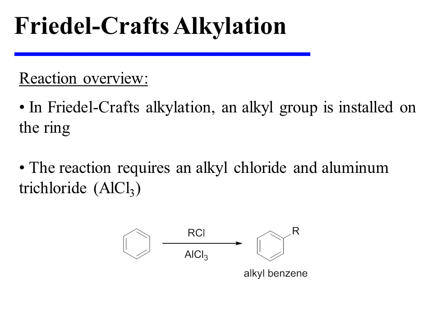Specifically, in Friedel-Crafts alkylation, an alkyl group is installed on the ring. The reaction requires an alkyl chloride and aluminum trichloride, and it produces an alkyl benzene.